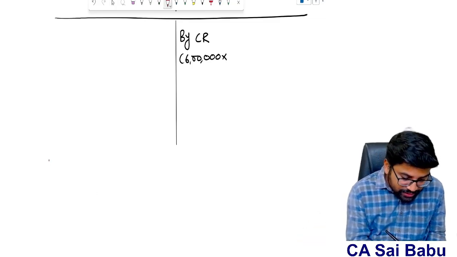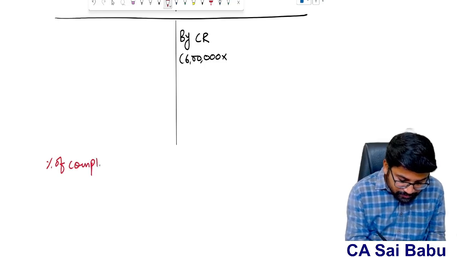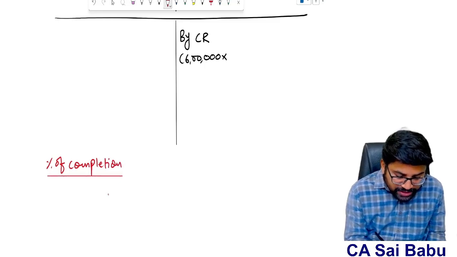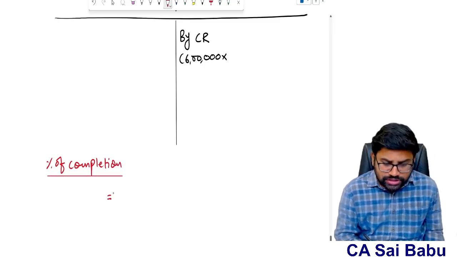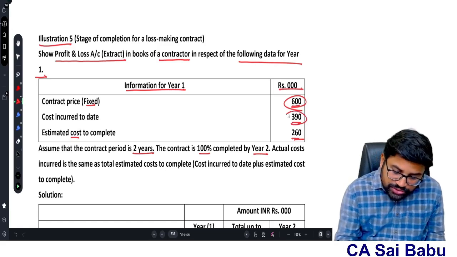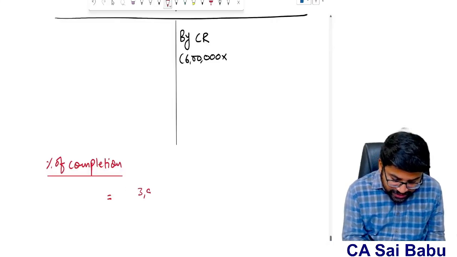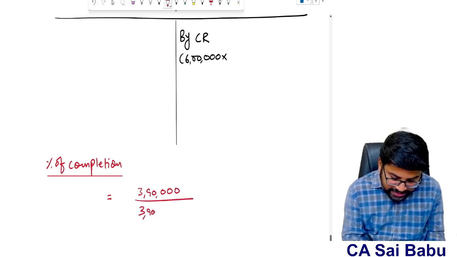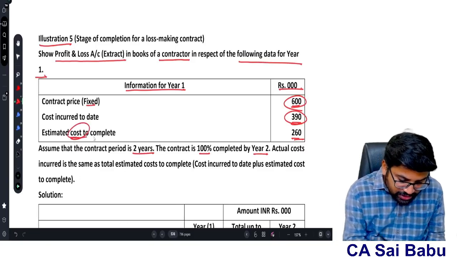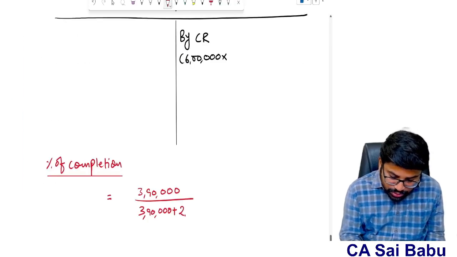So always find out the percentage of completion. How to find it? Based on cost incurred. What is the cost incurred so far? 3,90,000, divided by 3,90,000 plus the estimated cost to be incurred, 2,60,000, into 100.